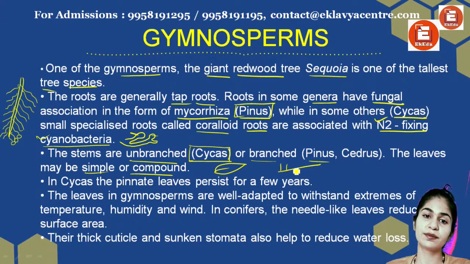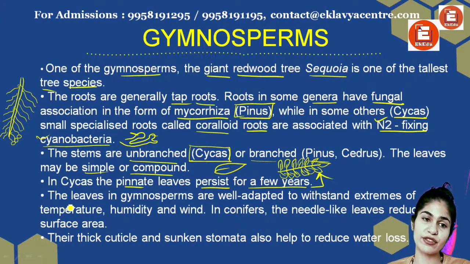Compound leaf is when they are not leaves, they are actually leaflets present. This is my compound leaf. So this is my simple leaf, this is my compound leaf. In Cycas, the pinnate leaves persist for a few years. These kinds of leaf persist for a few years. Pinnate leaves are compound leaves.